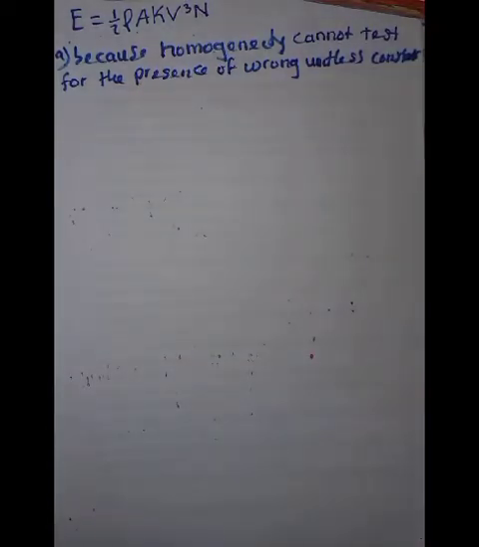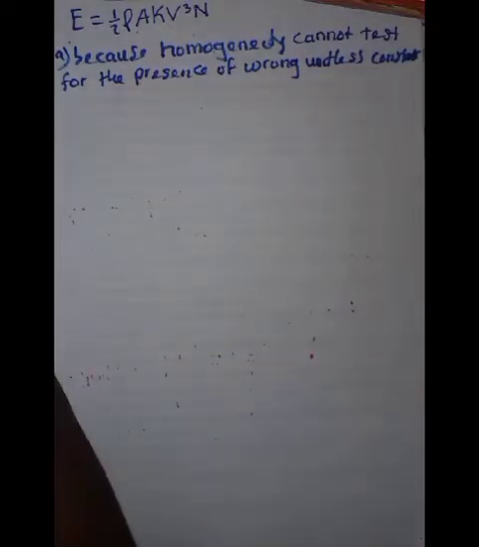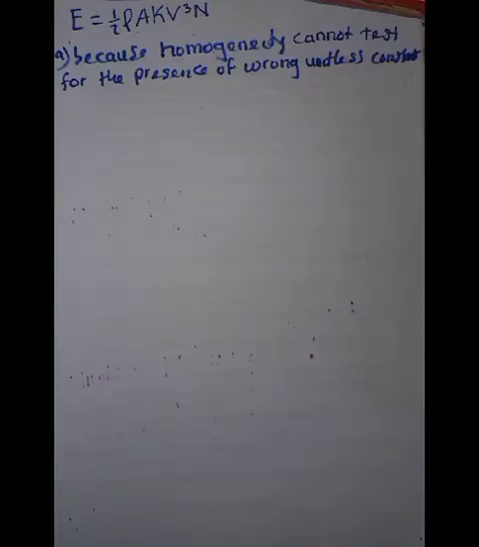And if you're asked to give two reasons, you can say that it cannot test for missing terms of an equation. I'll give an example later on.